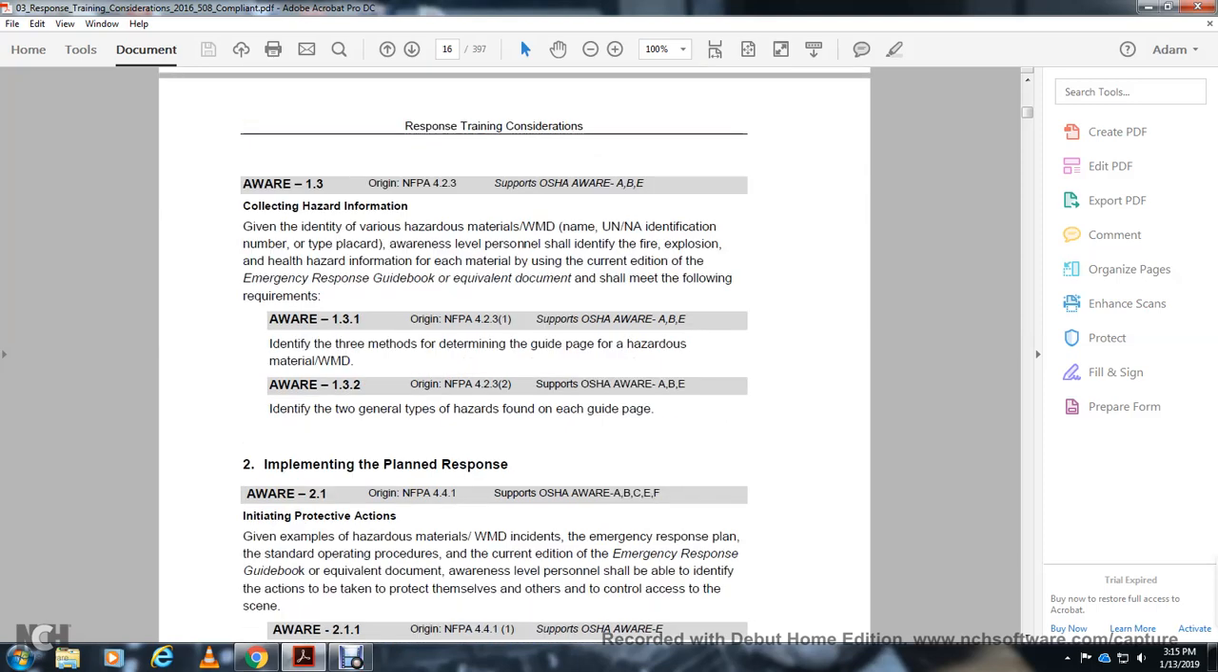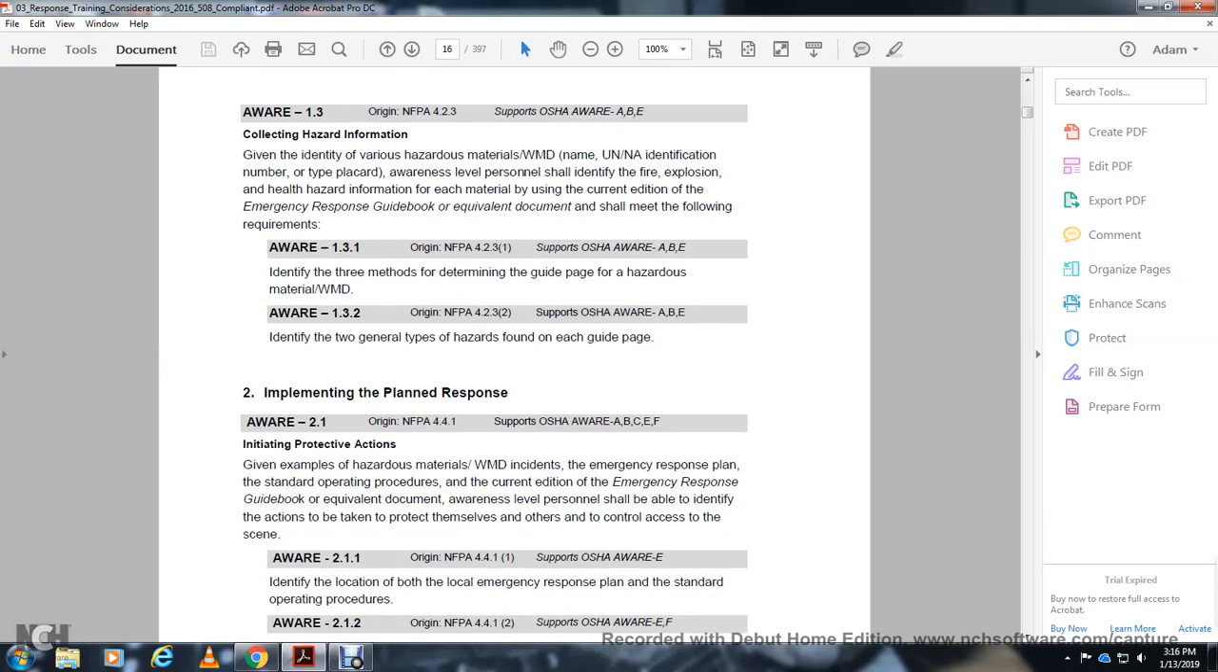Implementing the plan of response, awareness level 2-1, awareness level A, B, C, E, and F: initiate protective actions. Give an example of a hazardous material weapon of mass destruction emergency response plan, standard operating procedure, or current edition of the Emergency Response Guidebook with equivalent documentation. Awareness level personnel should be able to identify the actions to be taken to protect themselves and others, and to control access to the scene.